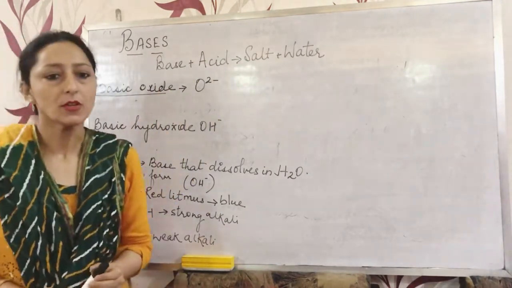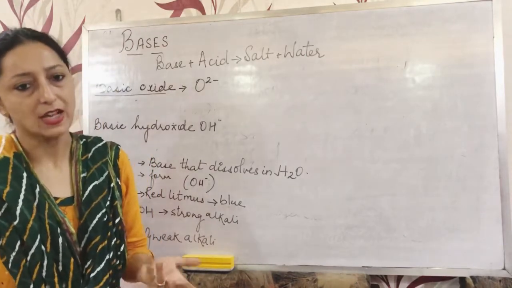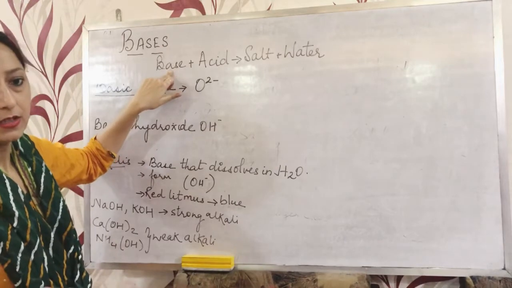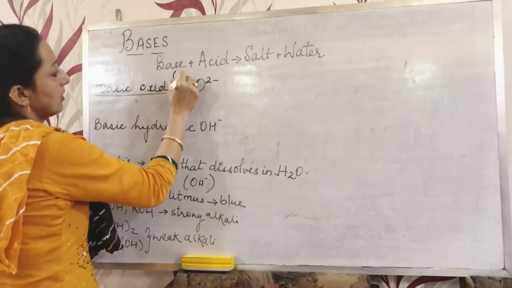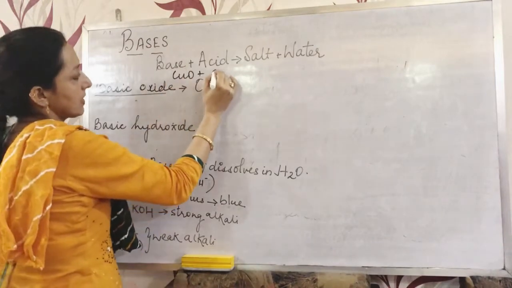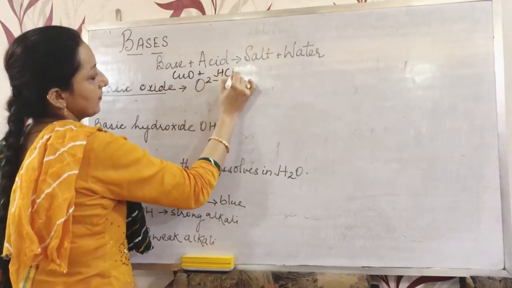So for example, we can take any base, copper oxide, when it reacts with an acid, we can take hydrochloric acid.